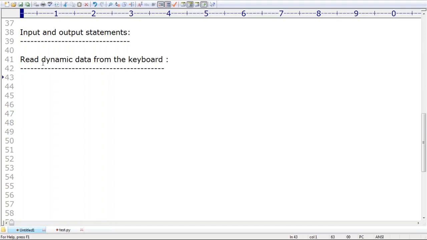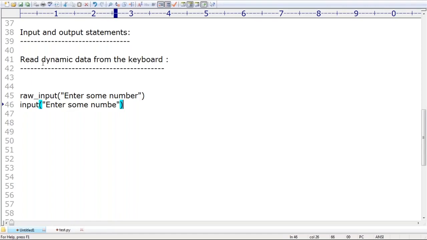There are two functions are available. What is the first function? Take very special care, sir. The first function is raw_input. Remember that, sir. I'm asking enter some number, some number like this. Raw_input is the first function. What is the second function, sir? Input function. Enter some number.